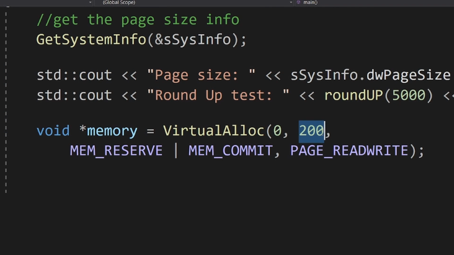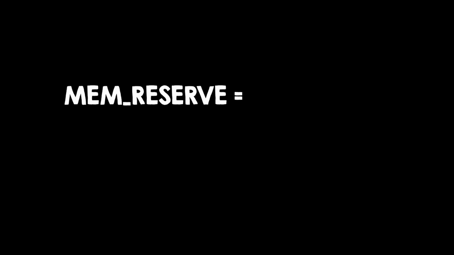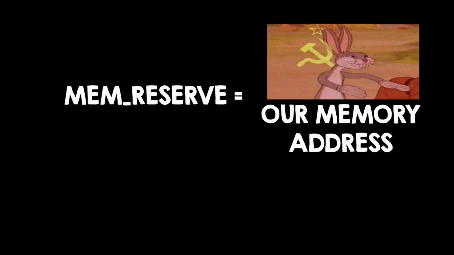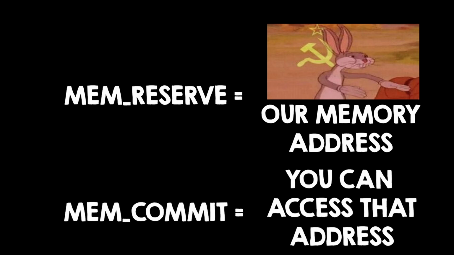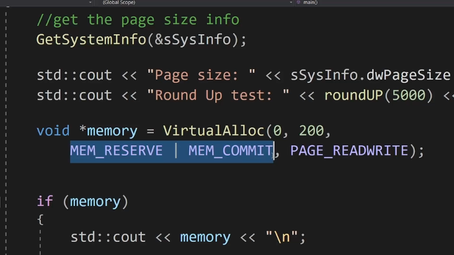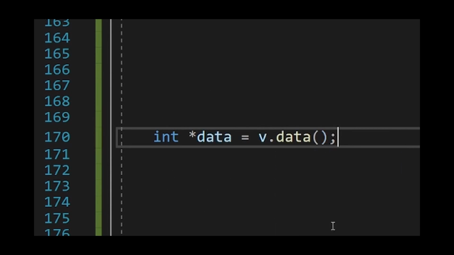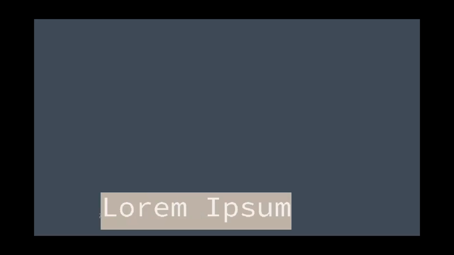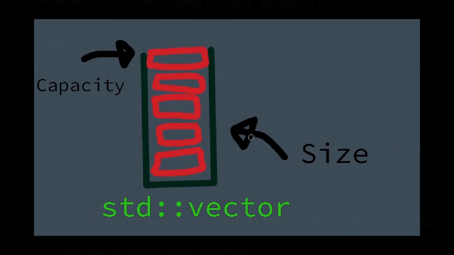Next, we pass how many bytes to allocate, but remember that this number will be rounded up to be a multiple of a page size. Then we pass the memReserve and memCommit parameters. memReserve will just tell Windows to keep in mind that we need those pages, but they will not be mapped into RAM until you call memCommit. In this case, we both reserve and commit at the same time, but you can do some powerful things with these pages. For example, in this video, I created a vector data structure that grows without having to reallocate the memory by first reserving a lot of memory and then committing it.